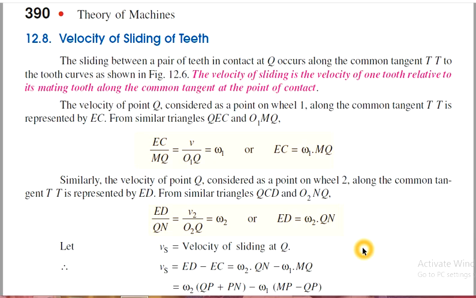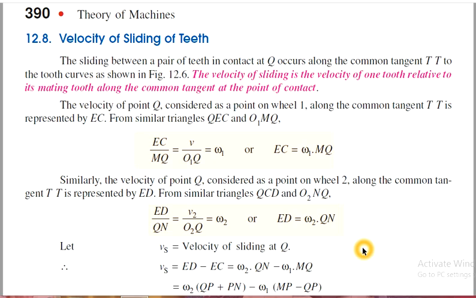In the same way, consider the velocity of sliding of teeth at the contact of two teeth of the wheels, that is Q, which occurs along the common tangent TT to the toothed gears. The velocity of sliding is the velocity of one gear relative to the mating gear along the common tangent at the point of contact.